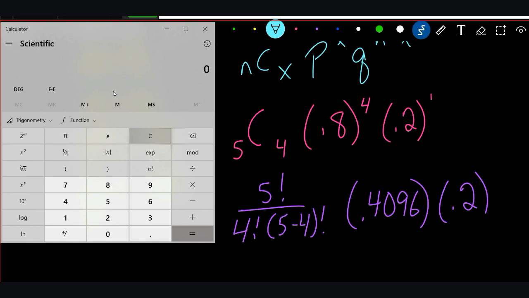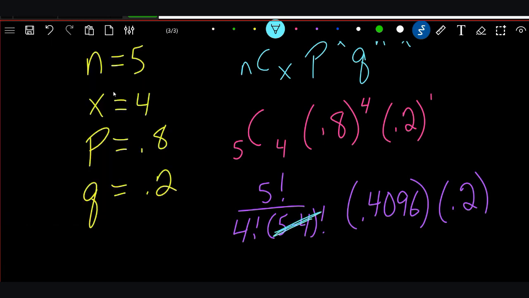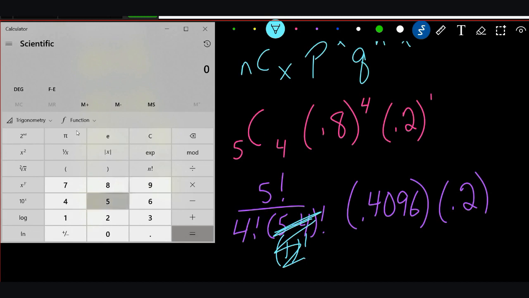All right, let's go ahead and do this on the calculator. This thing right here is going to cancel out because this is 5 minus 4, which is 1 exclamation. 1 times nothing, 1 times 1, whatever, is just 1. So that's going to cancel out. That's not that important. So basically we have 5 exclamation, 5 factorial is the way to say it. 5 exclamation point divided by 4 exclamation point, and that's going to equal 5. So 5 times our 0.4096 times 0.2 equals